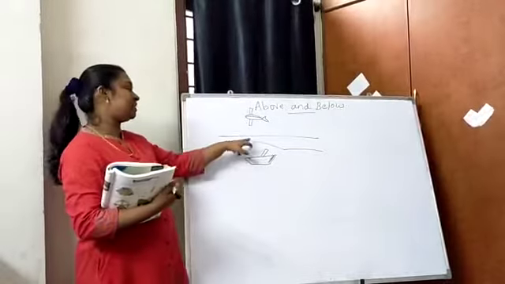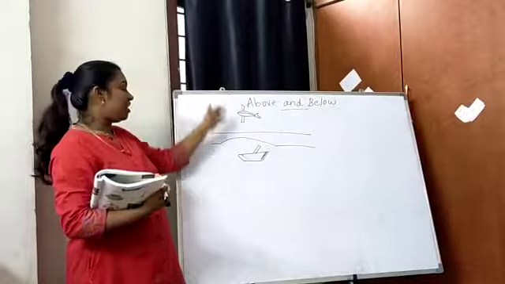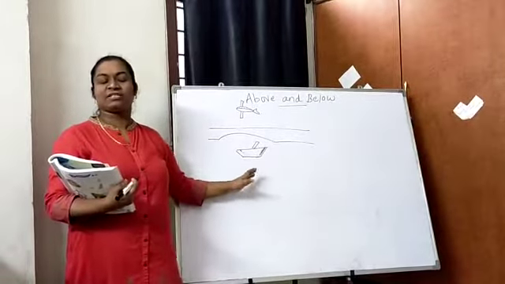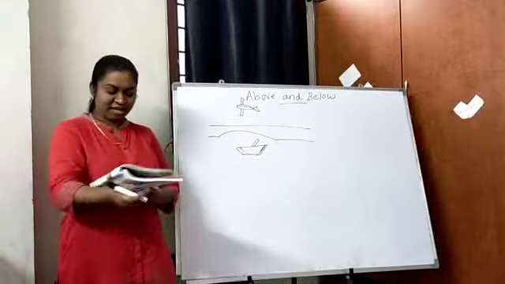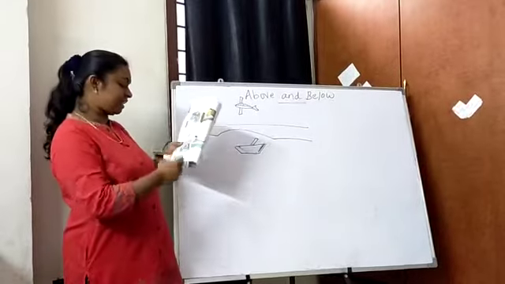Now, you can see this is a bridge. The aeroplane is flying above the bridge, whereas the ship is sailing below the bridge. So this is a simple concept which you have to understand. You can see the same thing here in page number 60, second example.